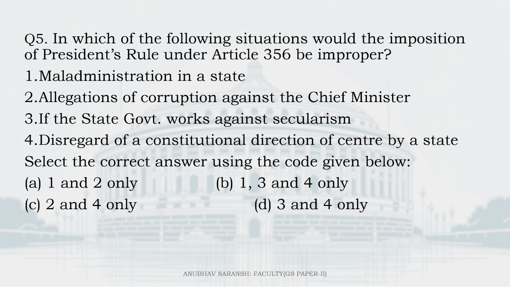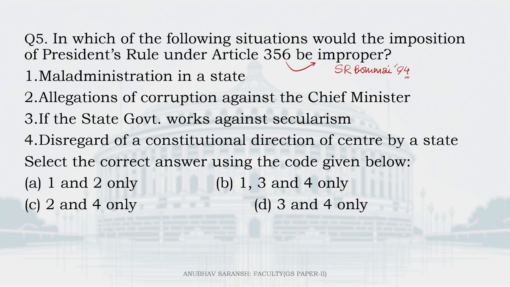Now Article 356 and its imposition being improper has been subjected to a very famous judgment, and that is the S.R. Bommai case of 1994, in which the Supreme Court said that there are only very few, limited, and just 3 instances of the rightful proper imposition of President's rule.